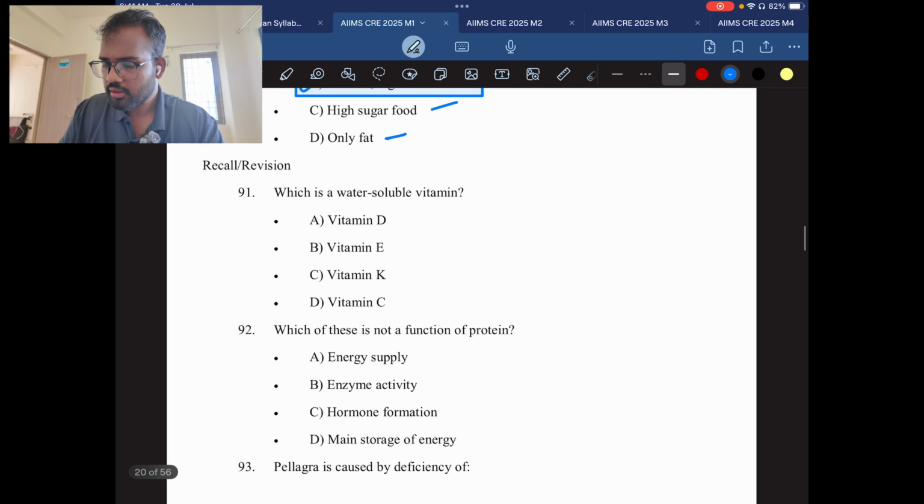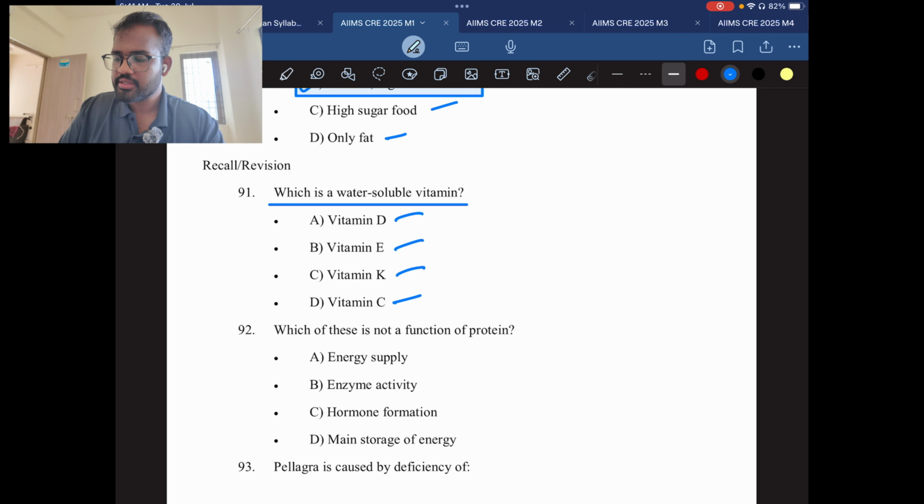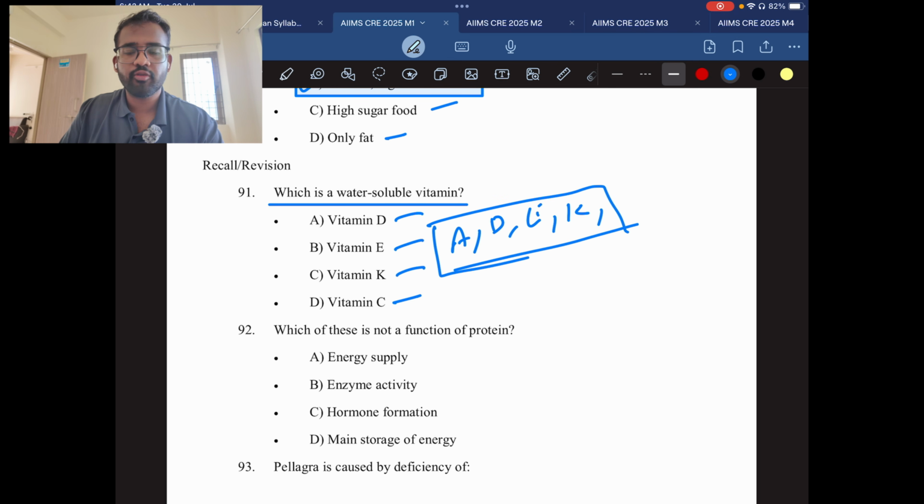Question number 91. Which is a water soluble vitamin? Vitamin D, vitamin E, vitamin K, vitamin C. This is also a very easy question. The fat soluble vitamins are vitamin D, vitamin A, vitamin K, vitamin E. These four are the fat soluble vitamins. There's only vitamin C, which is a water soluble vitamin. So the answer will be D, vitamin C.